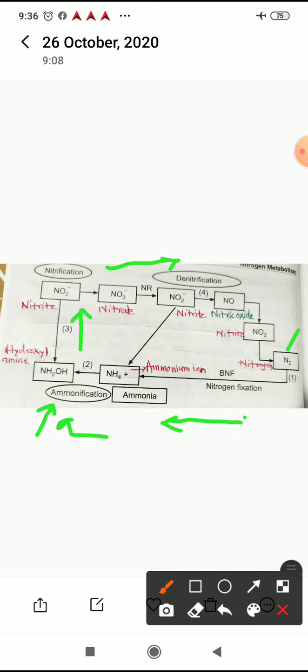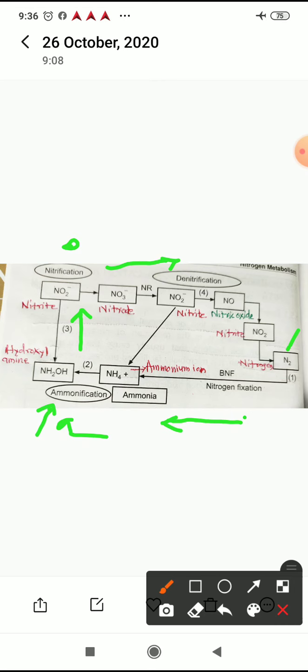Now, related with the nitrification process, this process requires two distinct groups of bacteria. Firstly, bacteria converting ammonia to nitrites.